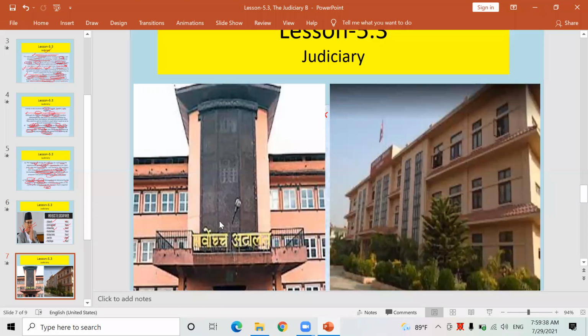Look here, again I'm going to show you the same figure. Yesterday I showed you the Supreme Court. If you want a fair verdict, fair decision, fair justice, you can go to the District Court, High Court, Ulabari Police Station, or judicial committees in a municipality or village executive. If the District Court cannot give you fair justice, you can go to the High Court and file the same case there. If you are not satisfied with the decision given by the High Court, you can go and file a case in the Supreme Court also. Whatever decision the Supreme Court gives will be the final decision. This is the building of the Supreme Court of Nepal.